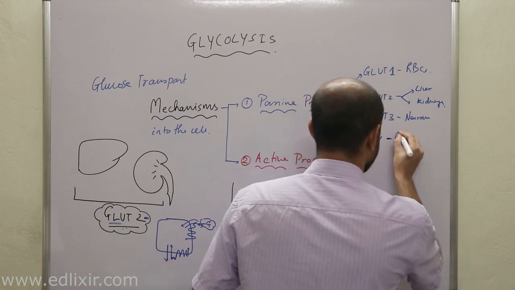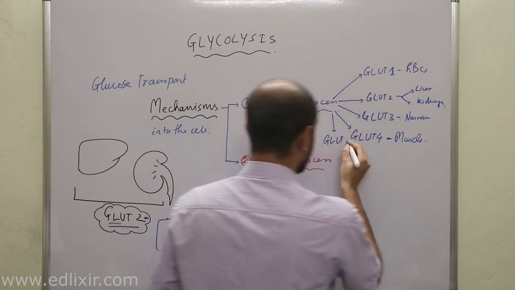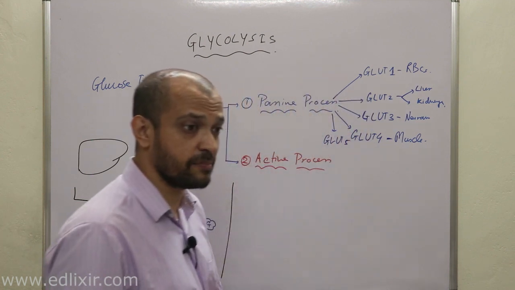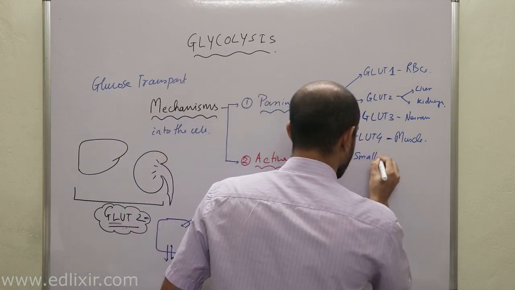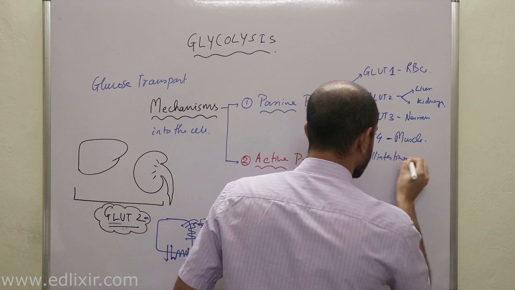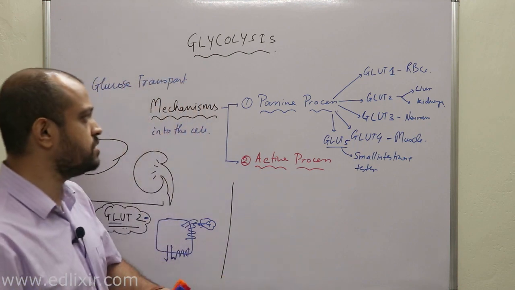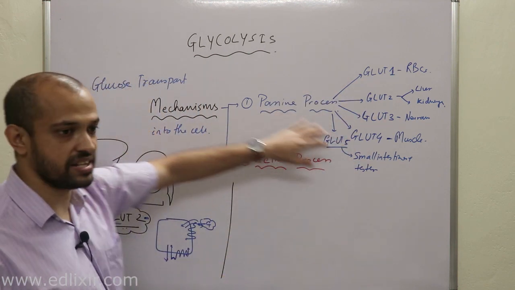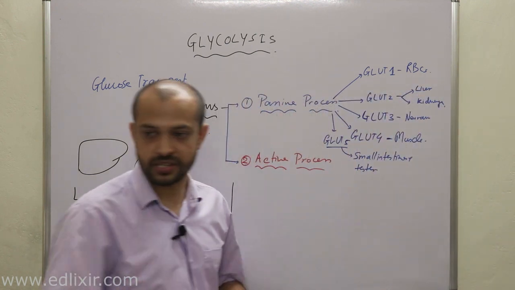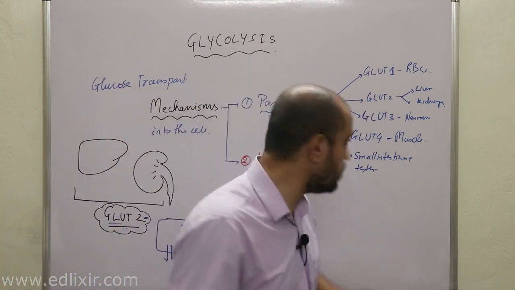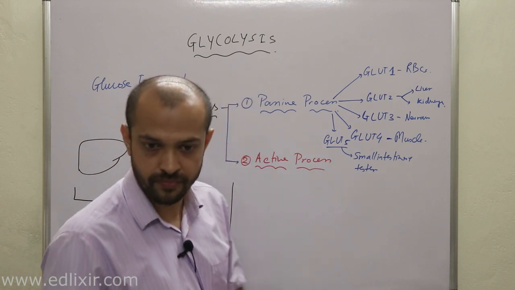I have already discussed muscle, right? And GLUT5 is not actually helping in glucose transport, but it is helping in fructose transport. It is present in your small intestine and testes, right? Now a very important point here we need to understand is this: all these GLUTs are actually a part of the passive process of glucose transport. You must understand this first. Am I clear to everyone?